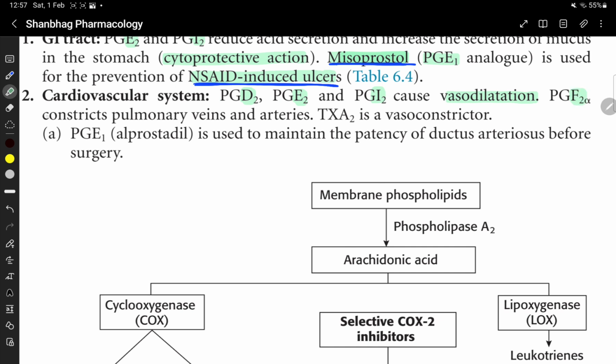PGF2 alpha constricts pulmonary veins and arteries. Thromboxane A2 is a vasoconstrictor.